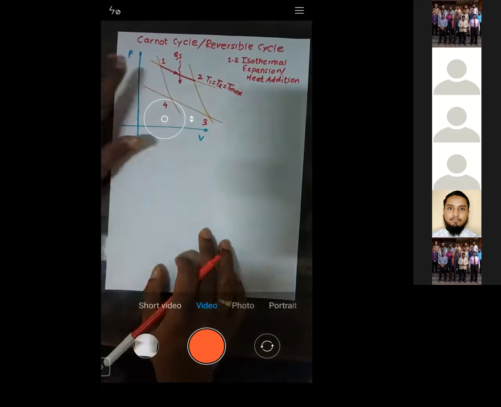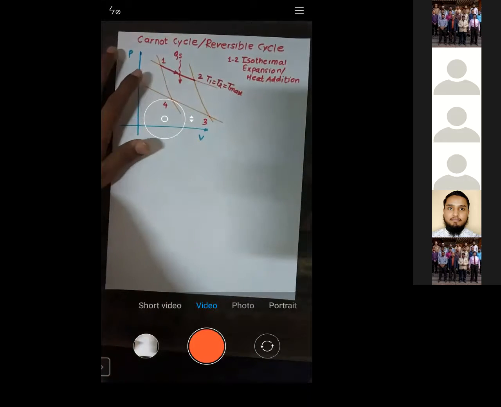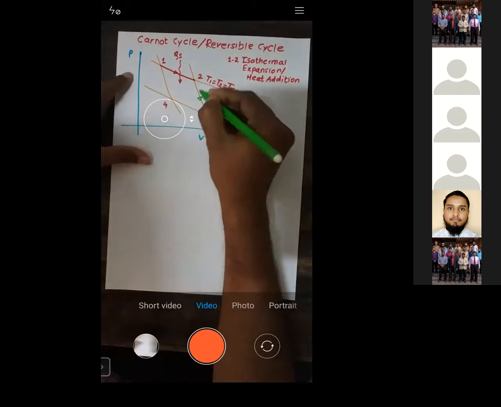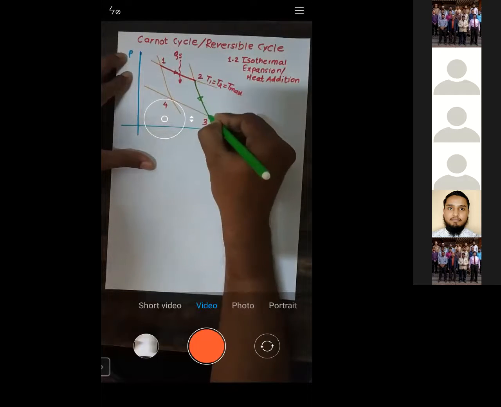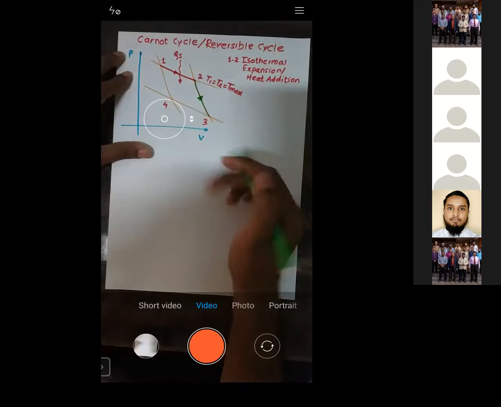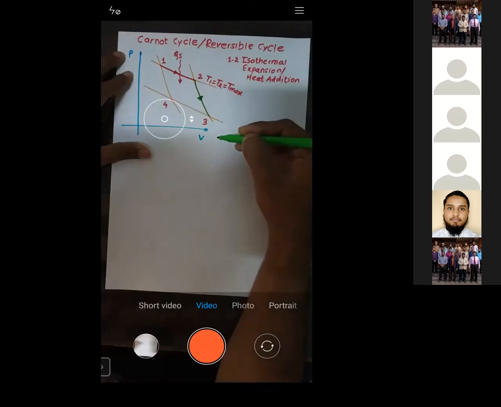Now let us go to the next process, 2 to 3. You can see here, this is process 2 to 3. As you can see during 2 to 3, what happens? If you measure the entropy at any point on this line, it is same.